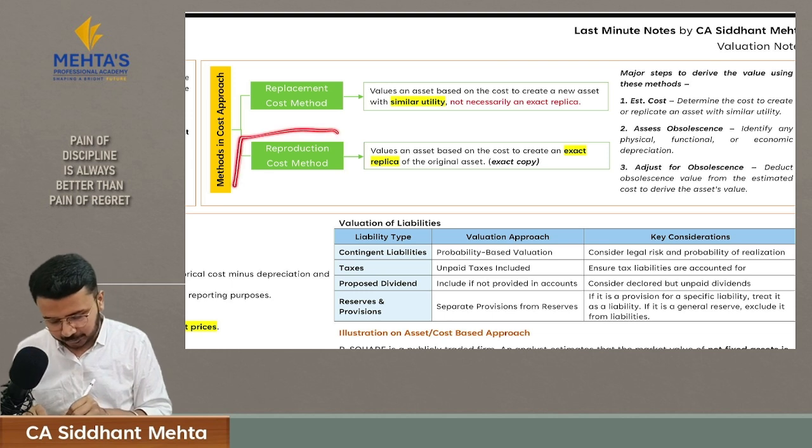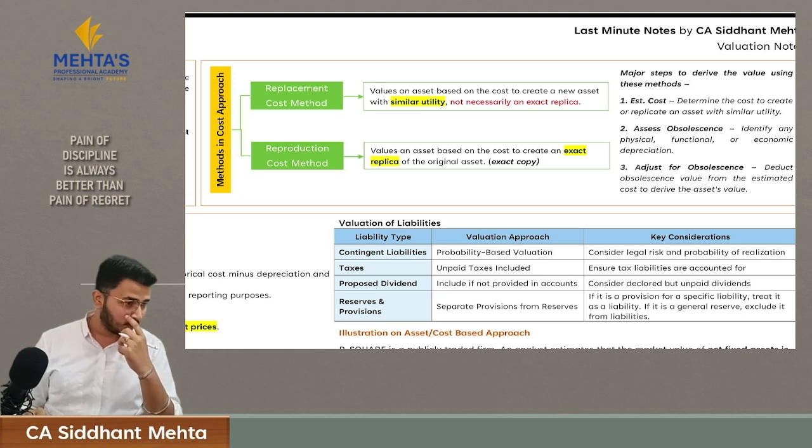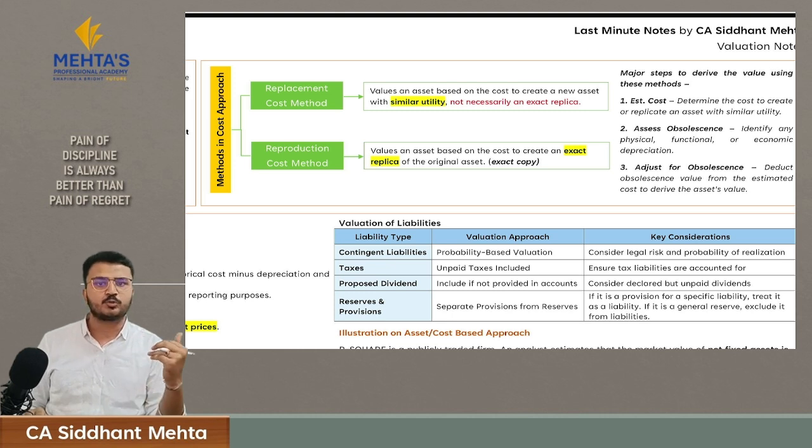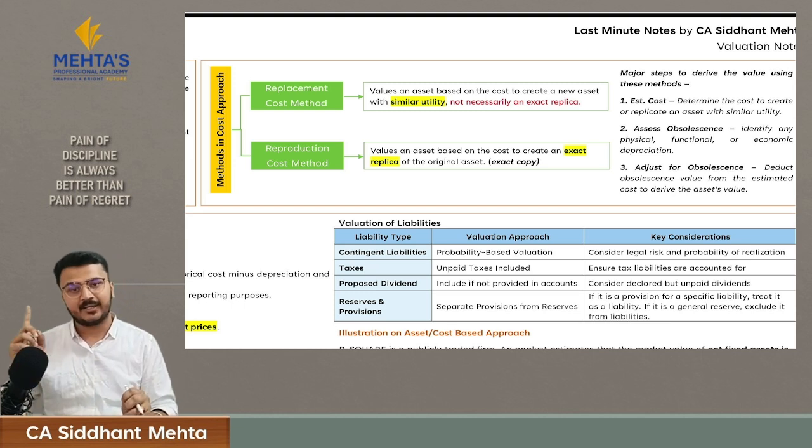And reproduction cost method is usually used to value some old heritage buildings. Like if you want to value some old heritage building, you will consider, okay, what are the materials which are used to build such building, and at what price these materials are now available in the market, and based upon that you will value that heritage building.